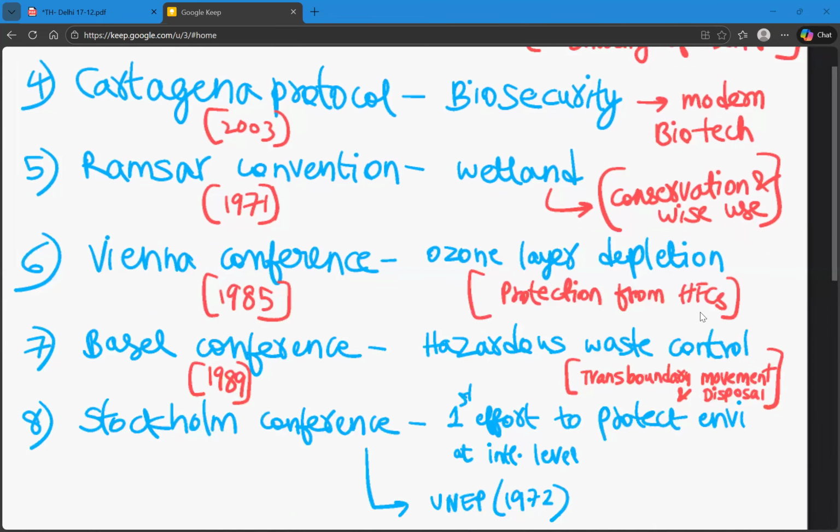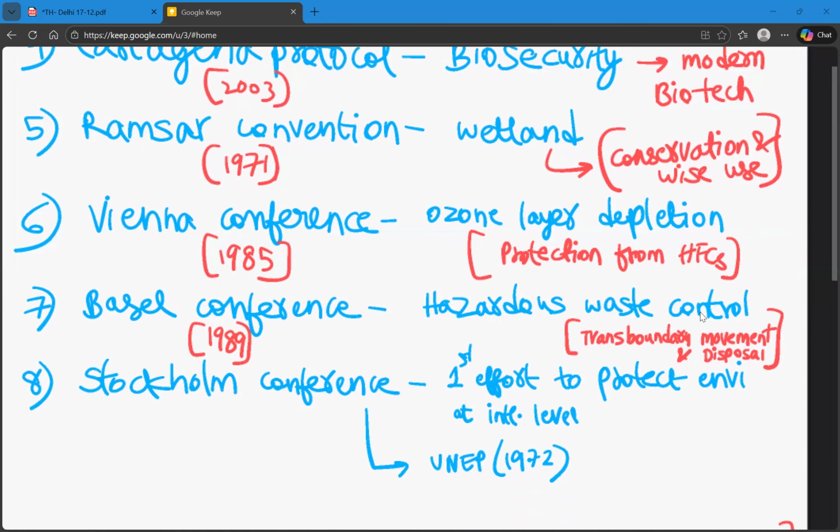And the next, seventh one is Basel Conference. It is related to hazardous waste control regarding the transboundary movement and the disposal of hazardous waste, because we have seen where medical or anything that is hazardous is being dumped into various places. So this conference regulates that. So the Basel Conference is about hazardous waste control.